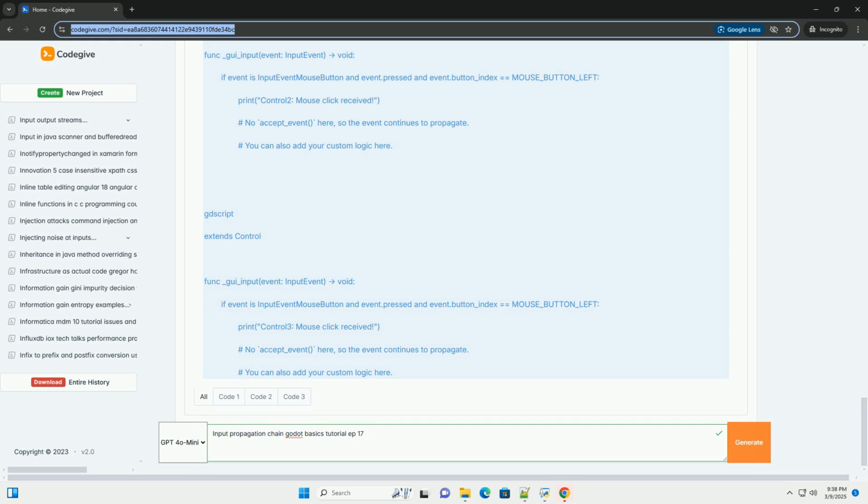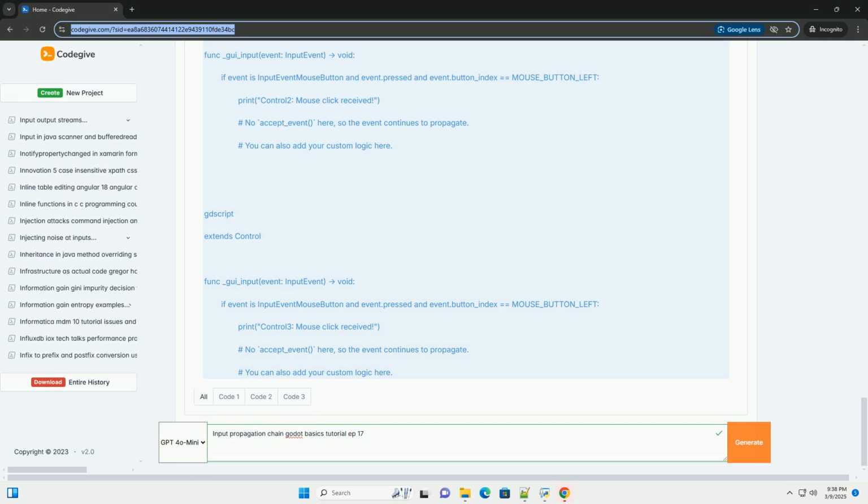Advanced input propagation techniques. 1. Using Input.is_action_pressed or Input.is_action_just_pressed. Instead of directly processing InputEventMouseButton, you can define custom input actions in your project settings, Input Map, and use Input.is_action_pressed or Input.is_action_just_pressed to check for those actions. This makes your code more flexible and easier to remap input later.